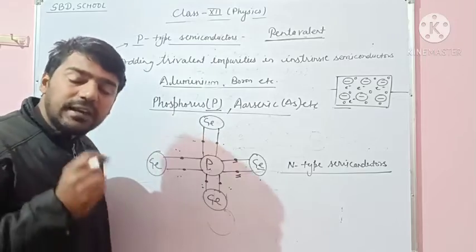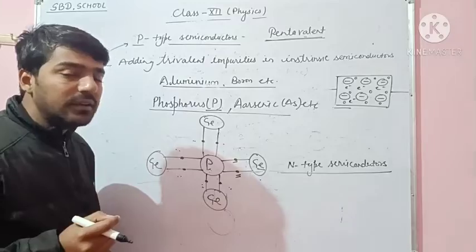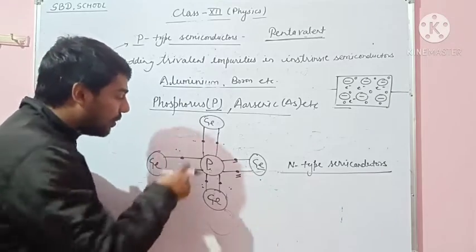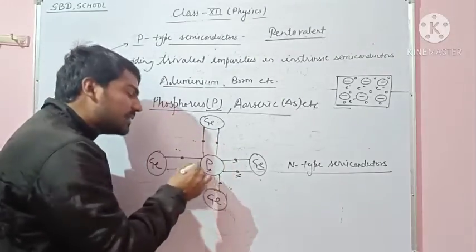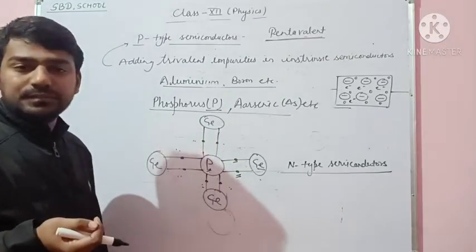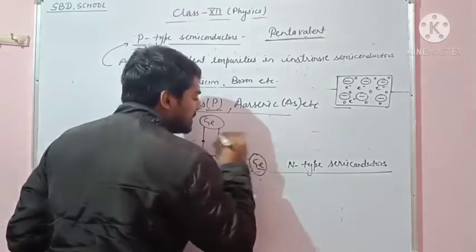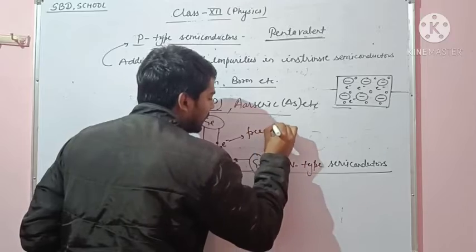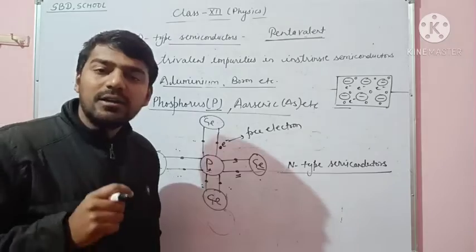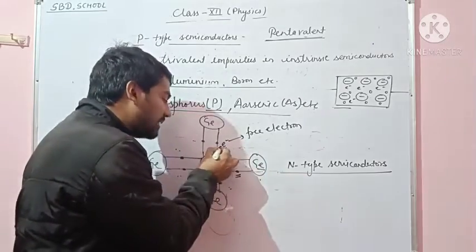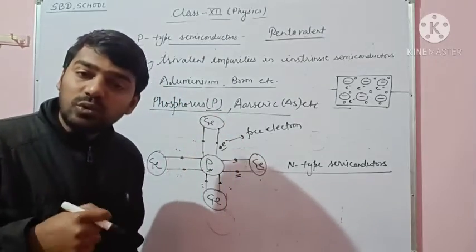The number of valence electrons for phosphorus is 5, and of these 5 electrons, 4 are connected with germanium, and 1 electron is left at phosphorus. So here 1 electron is left, that is a free electron. The phosphorus atom wants to donate the free electron, so it is a donor.